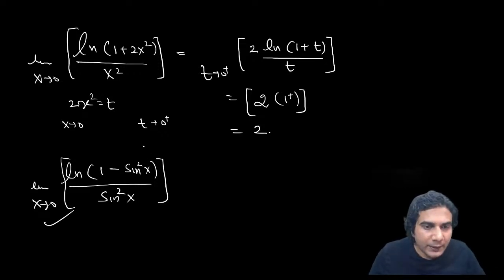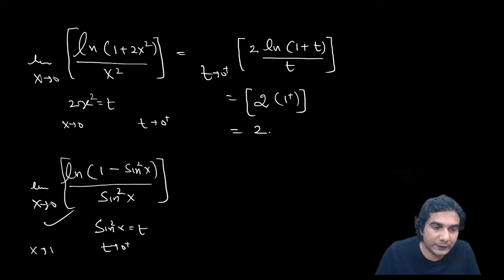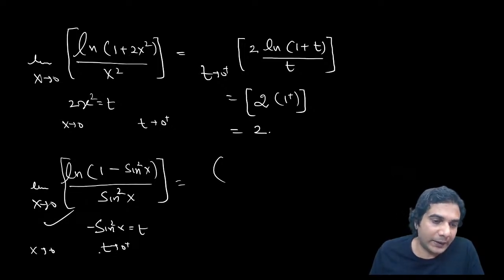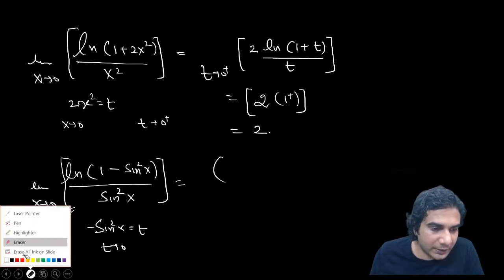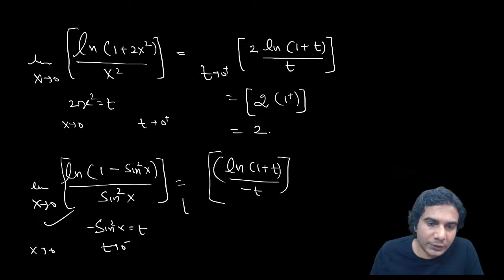All right, so let's see. If you see the limit of this function, you need to take sine square x equal to t first of all. And t will approach 0 plus as x approaches 0, because sine square is a positive number and it approaches 0. Then it's better to take minus sine square x actually, because you can see the minus sign is there. Now it is not going to be 0 plus, it is going to be 0 minus. So it will be ln of 1 plus t divided by t, and t is approaching 0 minus.